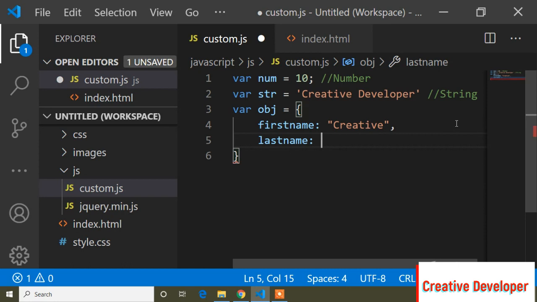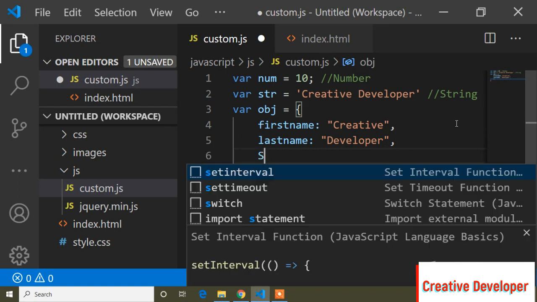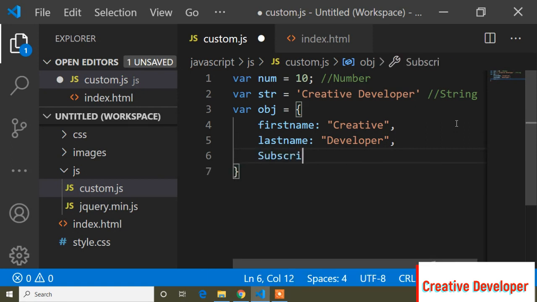So lastName, and lastName is Developer, and now here I can write subscriber, and subscriber is 50,000. So guys, here you can see that firstName is a string value, and lastName is a string, and guys, subscriber is a number. Here I didn't use any quotation. So guys, this is the type of object.